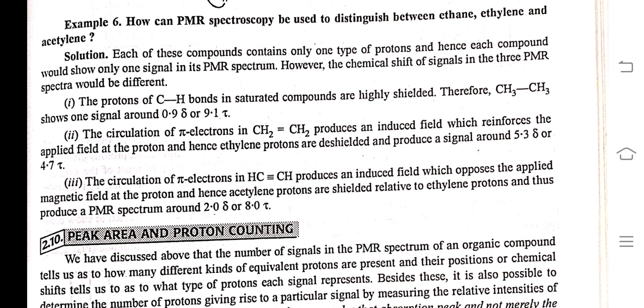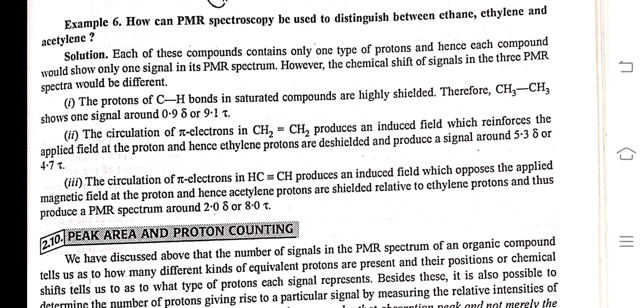First, the protons of the CH bond in saturated compounds are highly shielded. Therefore, ethane shows one signal around 0.9 delta or 9.1 tau. Second, the circulation of pi electrons in CH2 double bond CH2 produces an induced field which reinforces the applied field at the proton, and hence ethene protons are de-shielded and produce a signal around 5.3 delta or 4.7 tau.